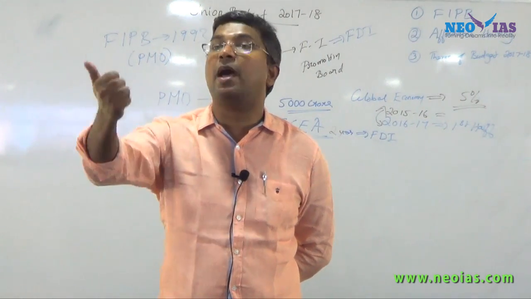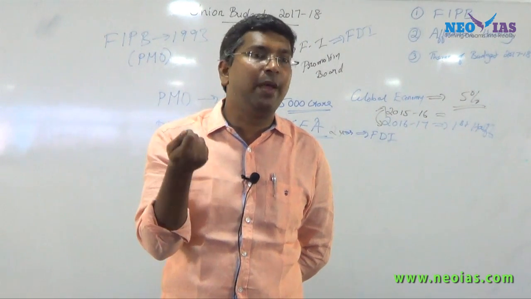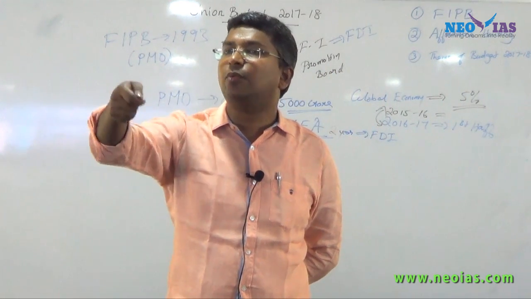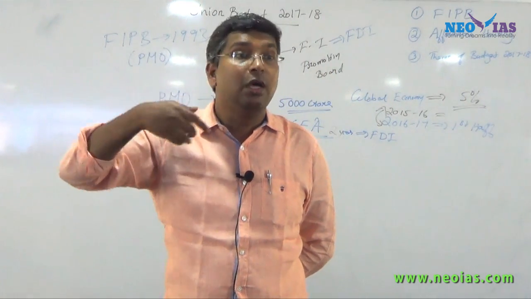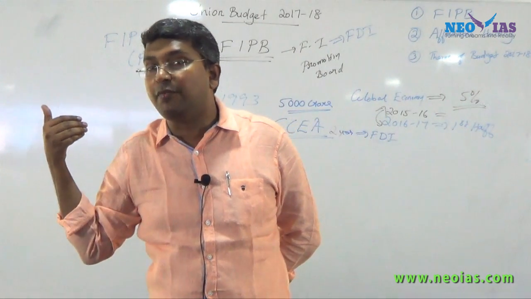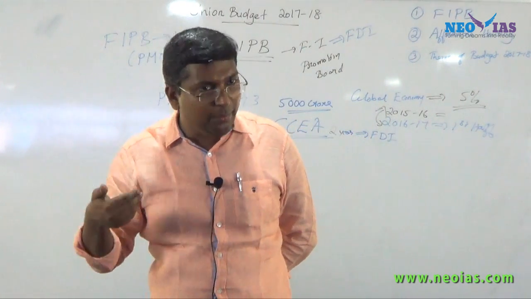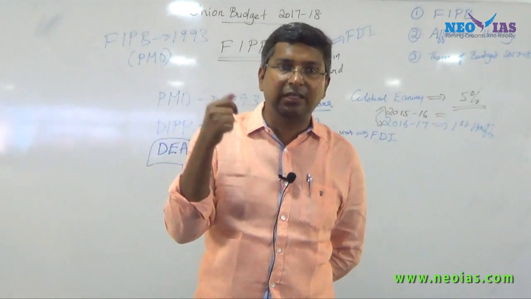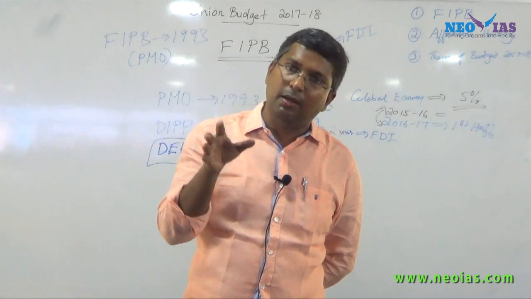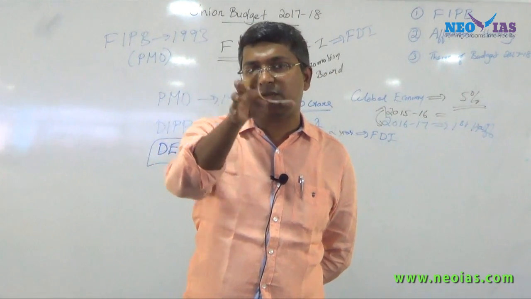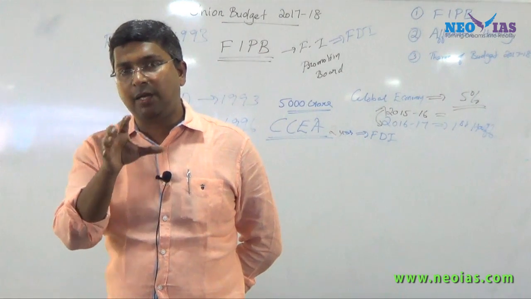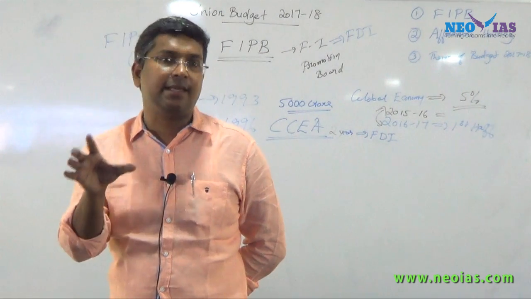Now in the roadmap, what is the roadmap here? Roadmap to abolish or wind up FIPB. It clearly says that. So who will rule? It is not clear. We are not clear who will do the function of the Cabinet Committee of Economic Affairs. Will it be this Cabinet Committee or someone else? Everything will be clear once the Finance Minister comes up with a proper idea of how this FIPB will be wound up and who will play its existing role.